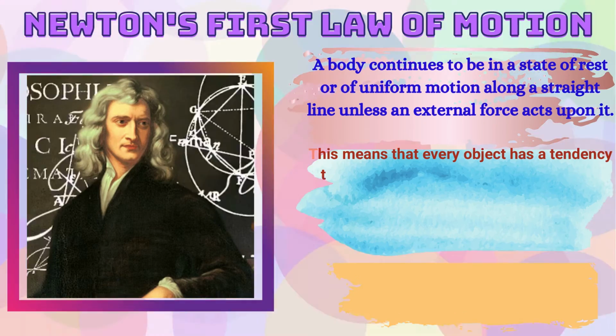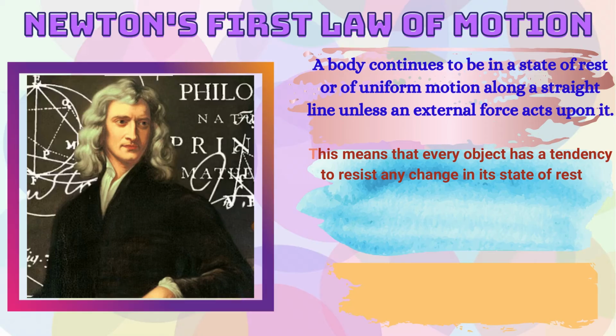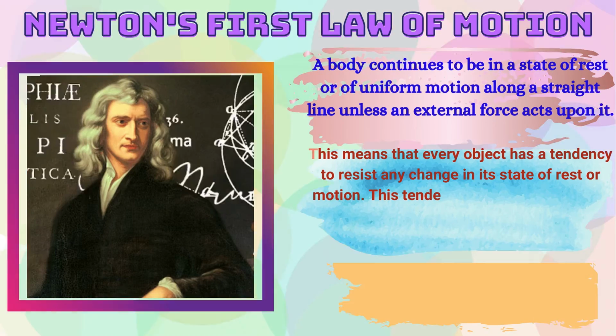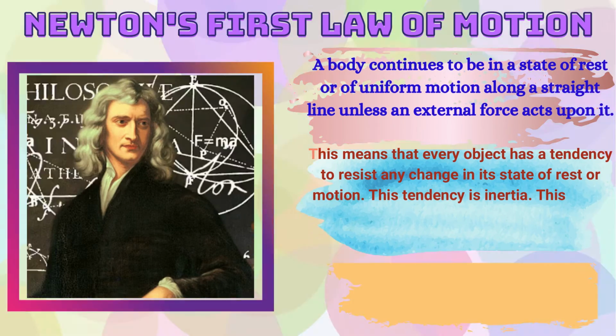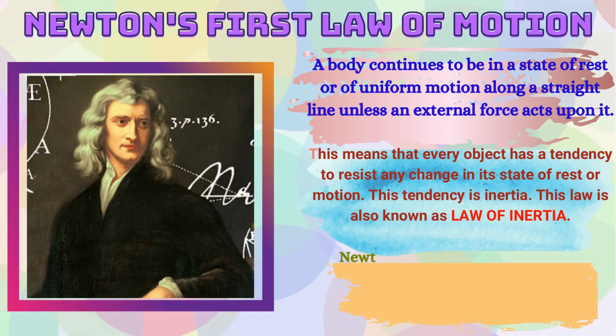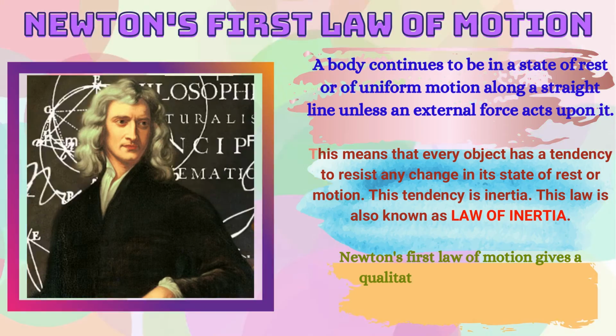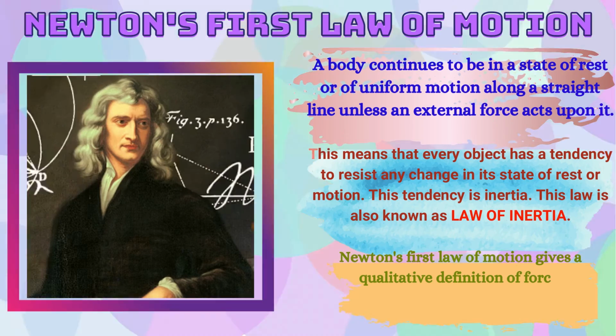Sir Isaac Newton formulated Galileo's observation into a law which is known as Newton's first law of motion, which states that a body continues to be in the state of rest or of uniform motion along a straight line unless an external force acts upon it. This law is also known as the law of inertia.